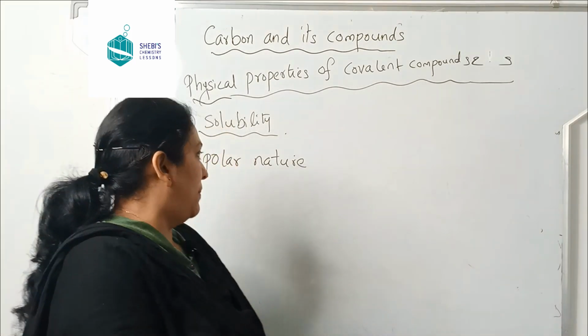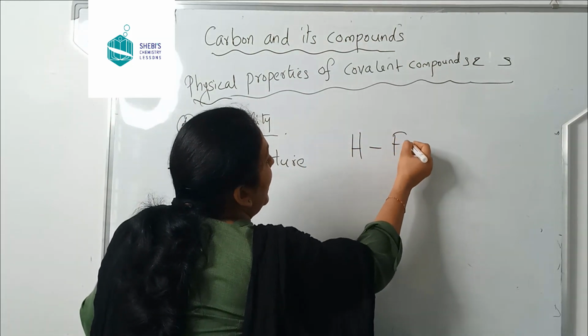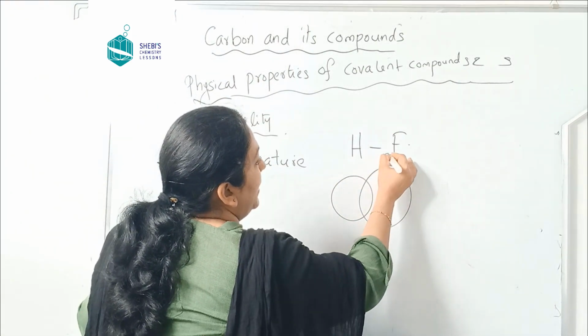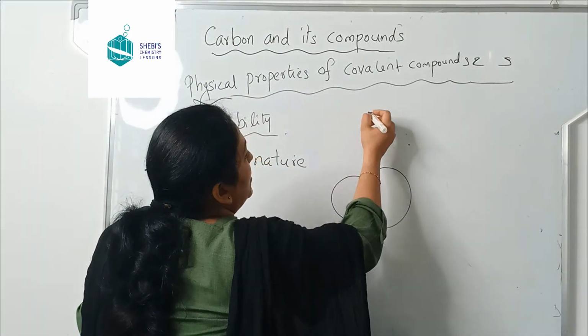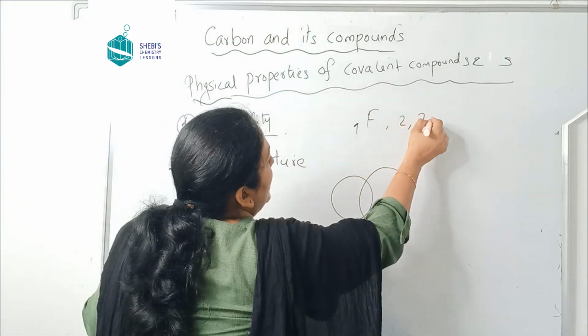I'll tell you one example. Suppose we have a covalent bond in hydrogen fluoride. You know that hydrogen and fluorine. Fluorine has atomic number 9, electronic configuration 2, 7.